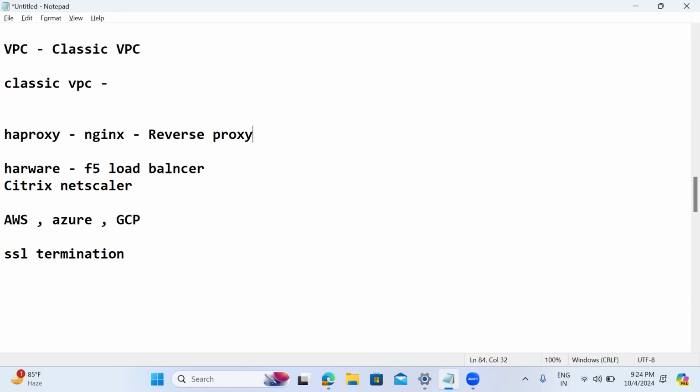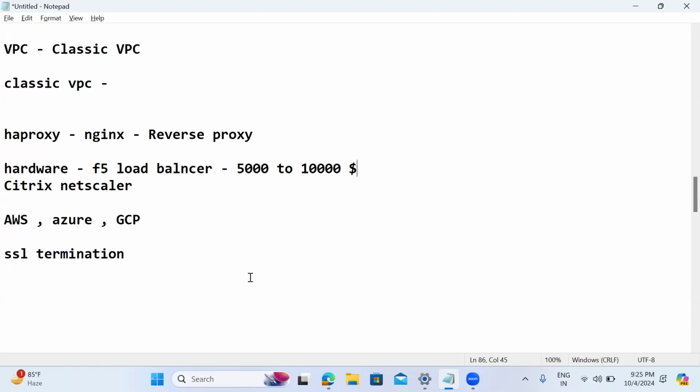Then at the hardware level, we have two types of load balancers, but hardware load balancers are very expensive because they cost around $5,000 to $10,000, and we need to purchase the hardware itself. But compared to that, HA proxy, Nginx, F5 load balancer, and Citrix NetScaler used to handle millions of requests. But AWS is now providing that too, and it can bear millions of requests.